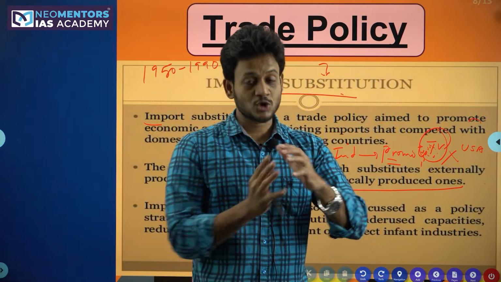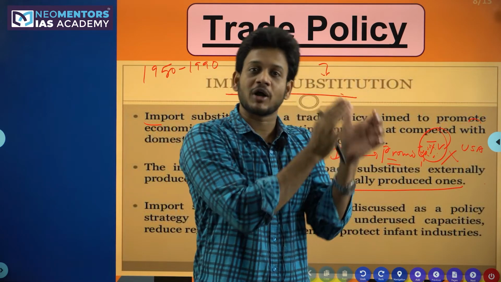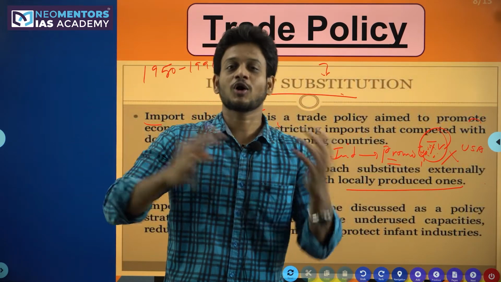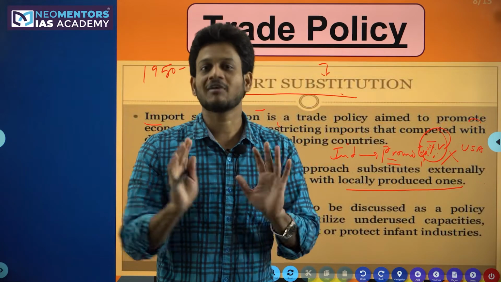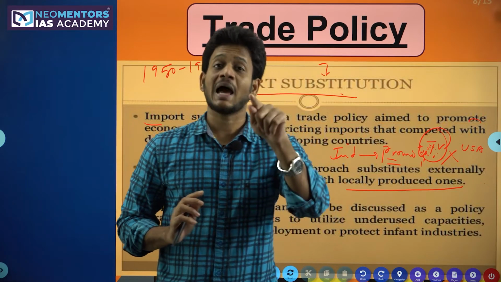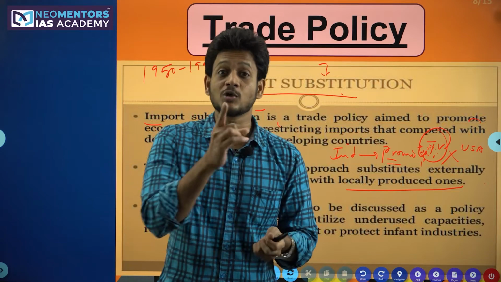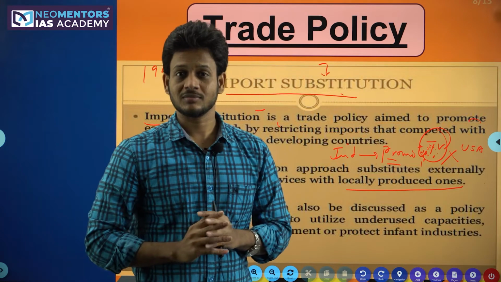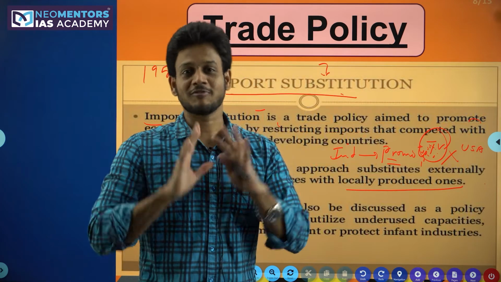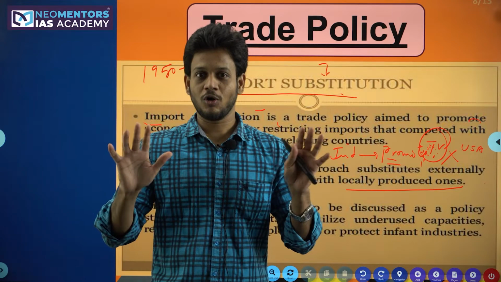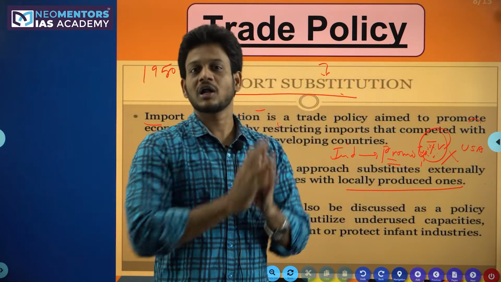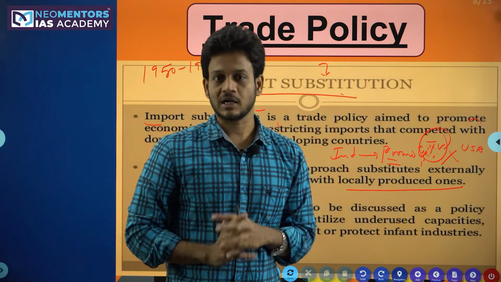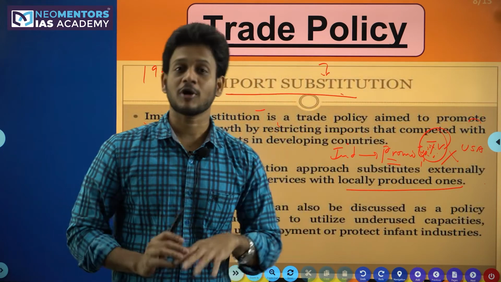Because when there is no comparison, when there is no competitive product in the market, you cannot find what is the quality improvement or what is quality deterioration. You will never come to know. How do you say an Apple phone is better than any other phone? Because you are comparing the Apple phone with other phones. If there is no phone for comparison, then whichever phone is in your hand is the best for you, isn't it so? If there is no comparison for a particular product, that product is the best product in the market. The same thing happened with the Indian products also.